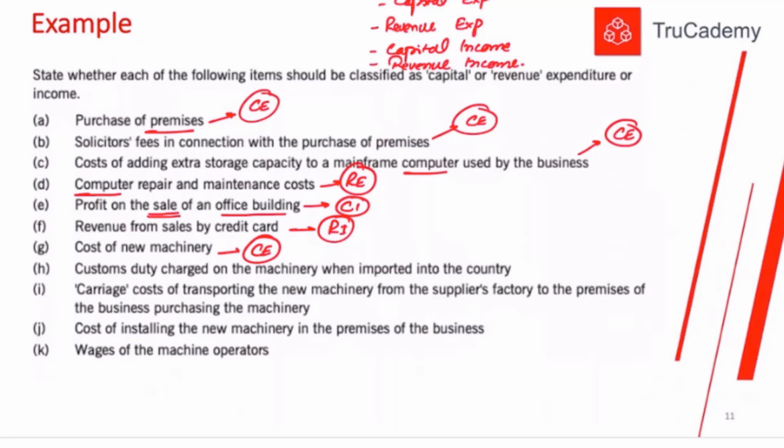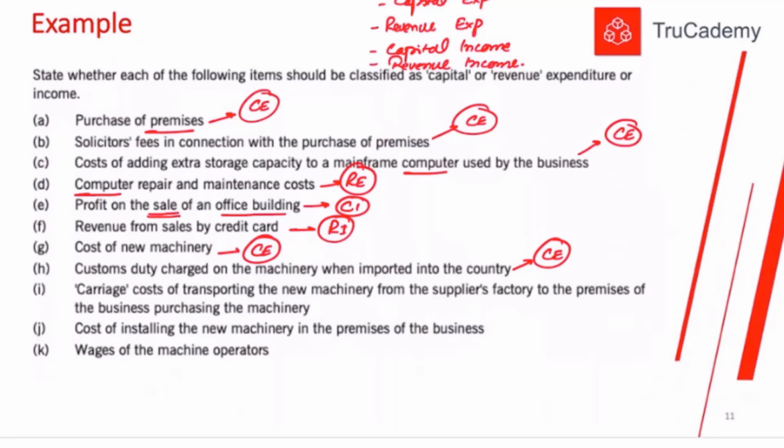Customs duty charge on the machinery when imported into the country. Now this customs duty is a tax which we have to pay to our government just to import that machinery into our country. Otherwise, there is no way we can buy this non-current asset. So obviously, it's a capital expenditure. It's not a day-to-day expense, it's a one-off expense.